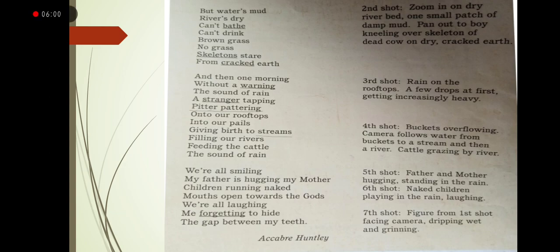You can see that in the starting stanzas there was no rain, everything was barren, everything was brown, and the river was dry. And in the very next stanzas it started raining. So there's a contrast. Contrast means that in the same poem, one thing is bad and the other thing is good, or one thing is happening and the other thing is not. So contrast is something where in the very same thing you talk about two opposite things. So this is the contrast in this poem.